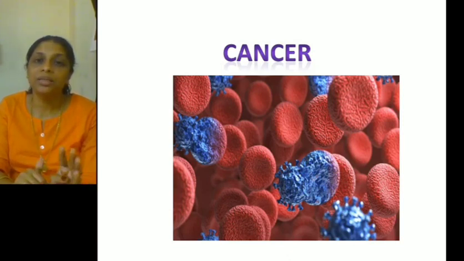Mitosis takes place in somatic cells and it is an equational division, whereas meiosis takes place during the time of gamete formation. And in mitosis, a cell divides into two equal-sized daughter cells. A parent cell gives rise to two daughter cells.